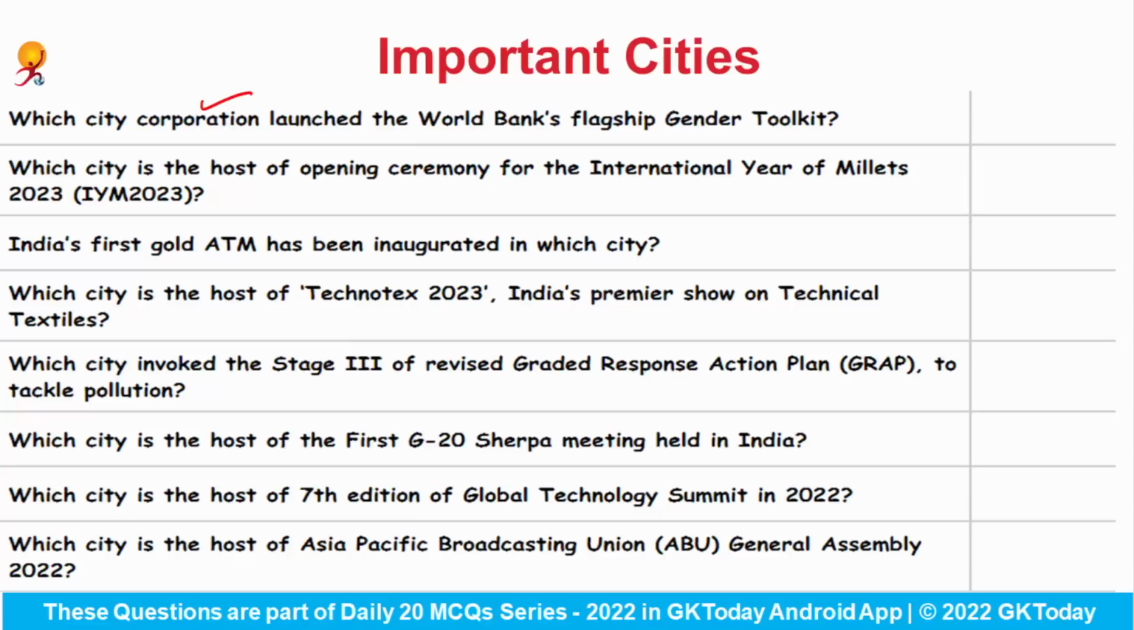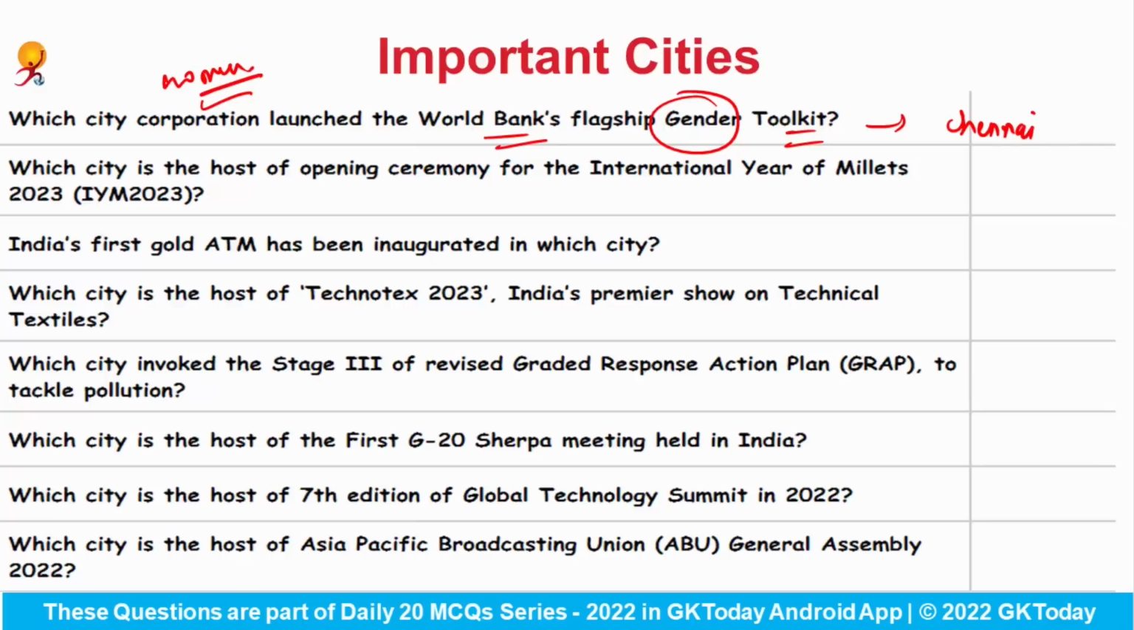Which city corporation launched the World Bank's flagship gender toolkit? So this toolkit was recently launched in Chennai, and this toolkit has practical tools that can help the policymakers and the private or community-based organizations to ensure safe and inclusive public spaces and the public transport for women in India.